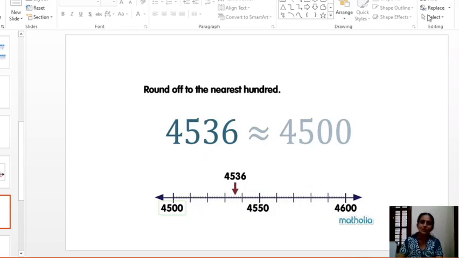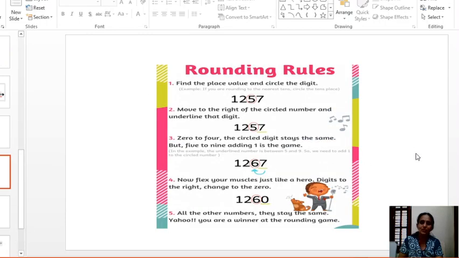So every time we cannot draw the number line. For a 4-digit number, it is a little bit confusing because of this thousands place. To round off the number to hundreds place, the thousands place should not be considered, right? So it is a little bit confusing when we compare large numbers. We now know 9-digit numbers. So we should learn the rules to round off the numbers. Every time we cannot draw the number line and conclude. It is applicable only to small numbers. So we will learn the rules.